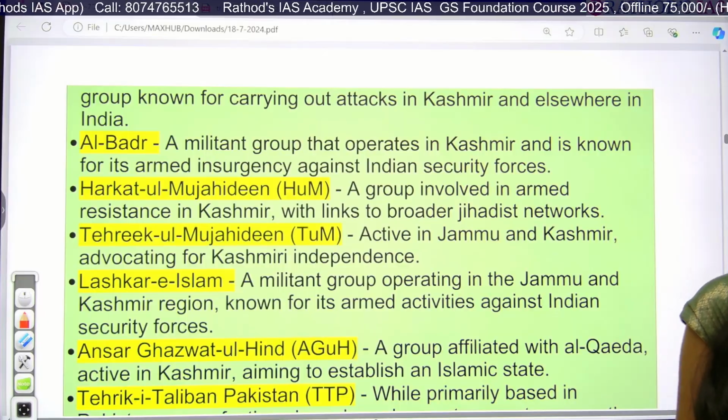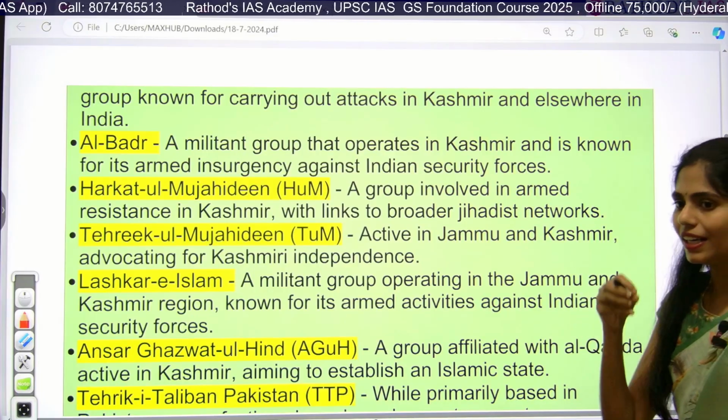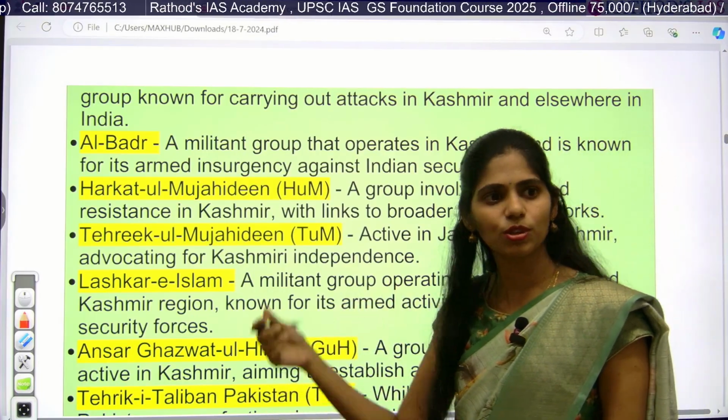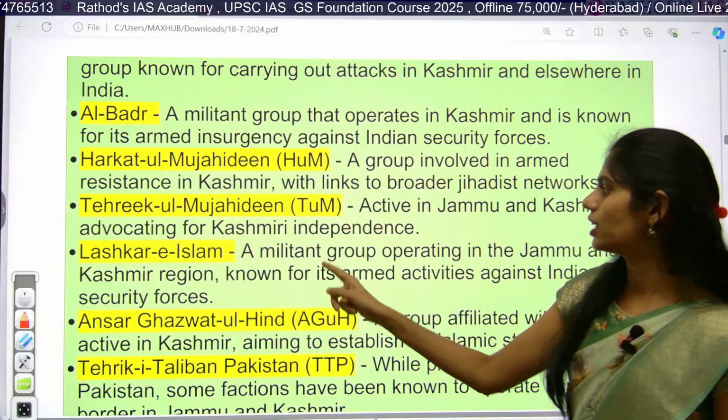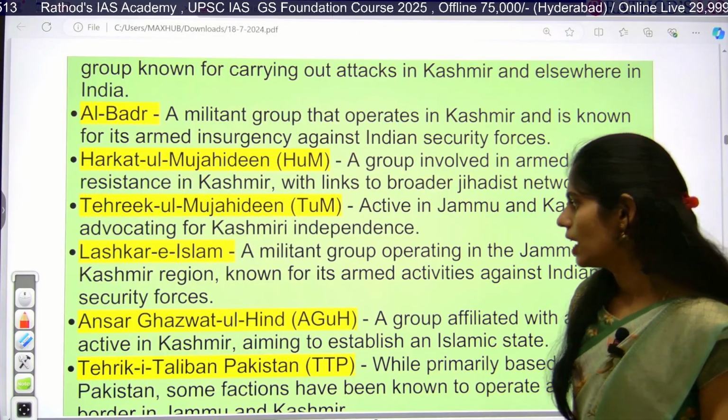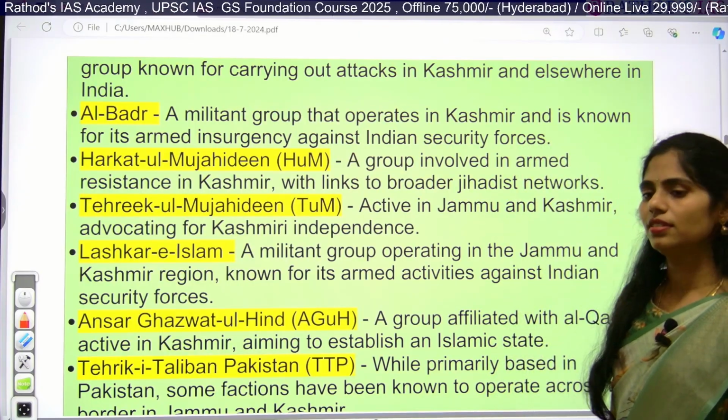Take down the names. When you write about militant activity in Jammu and Kashmir, you have to list at least 4 to 5 names. Next are Lashkar-e-Islam and Ansar Ghazawat-ul-Hind.